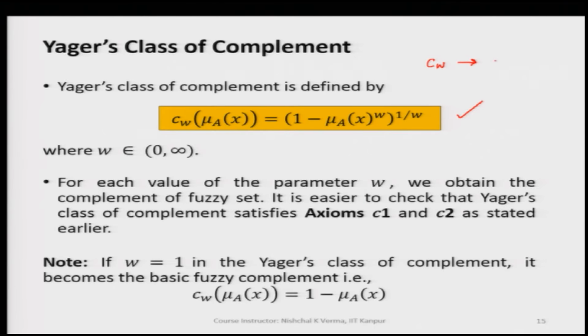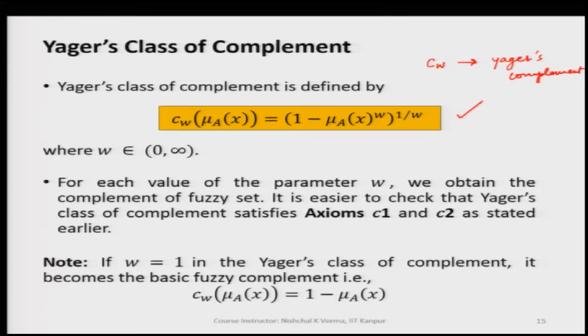This is called Yager's complement, and it is defined as C_w of mu_A(x) equal to (1 minus mu_A(x) raised to the power w), whole raised to the power 1 over w.